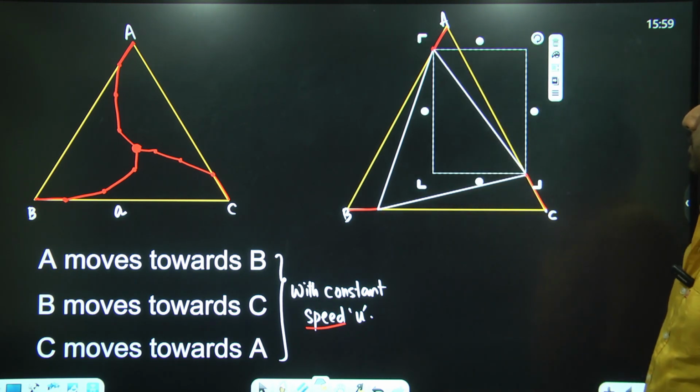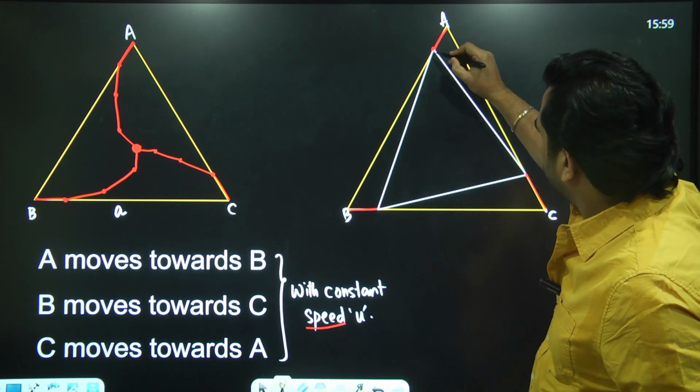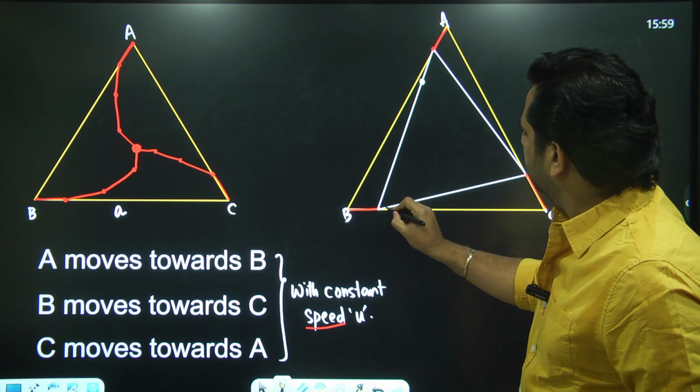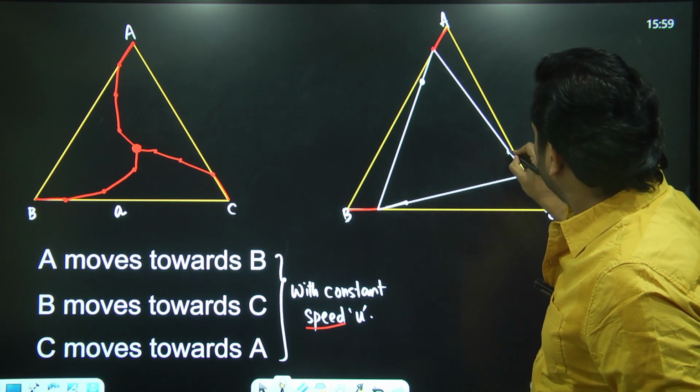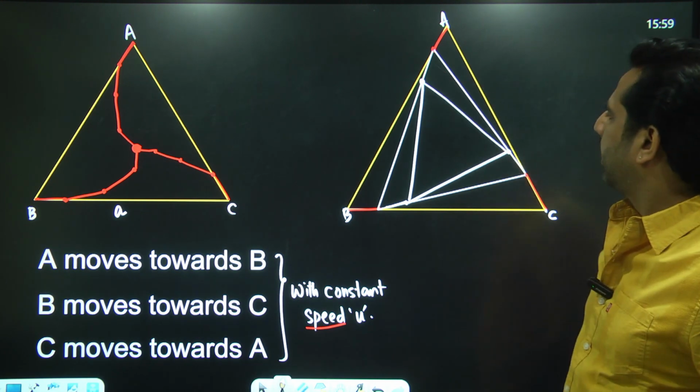Now they are the vertices of this equilateral triangle. After some time, A is moving towards B, B towards C, C towards A. If you join their positions, you're getting a new triangle.